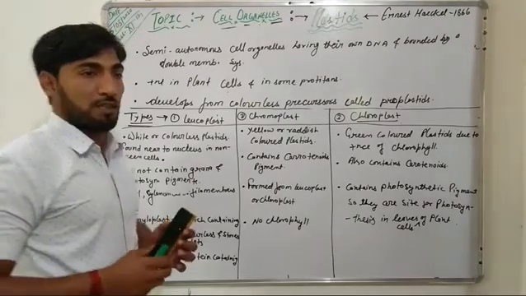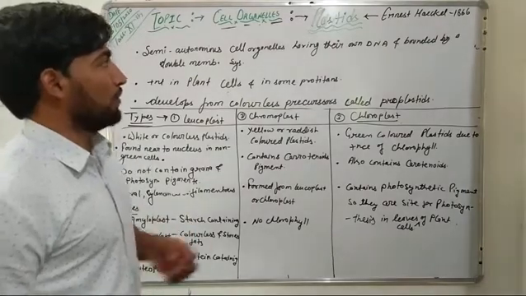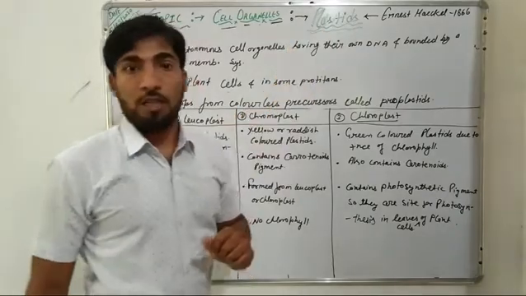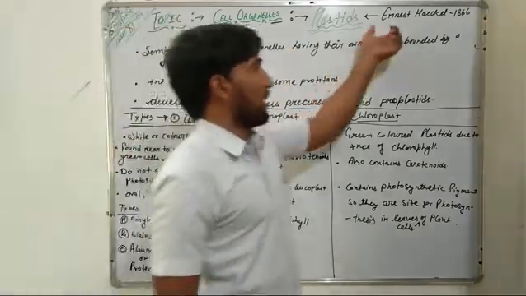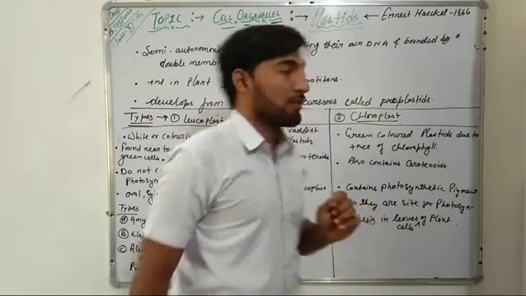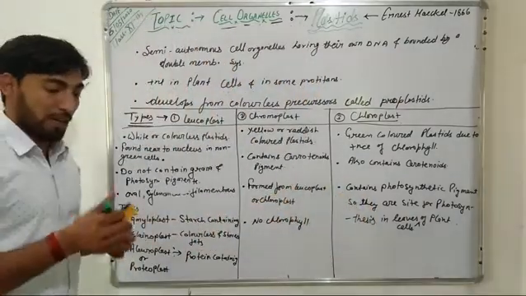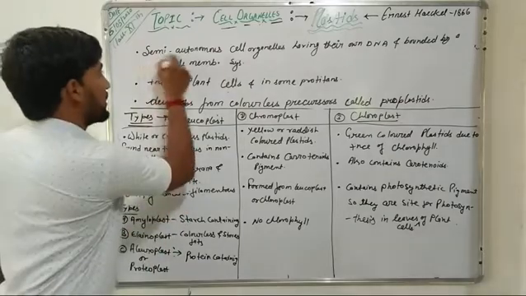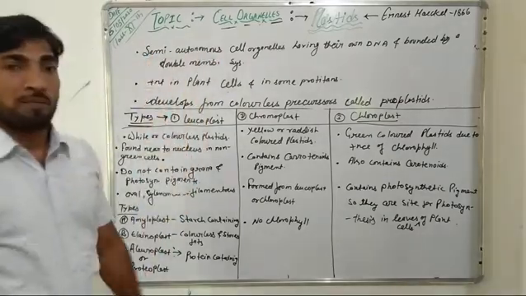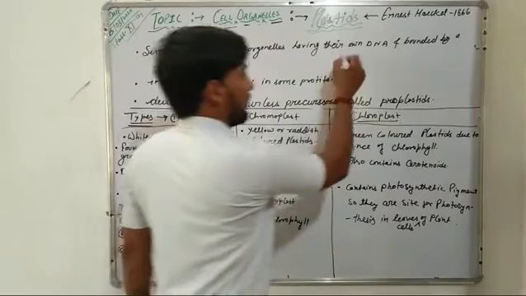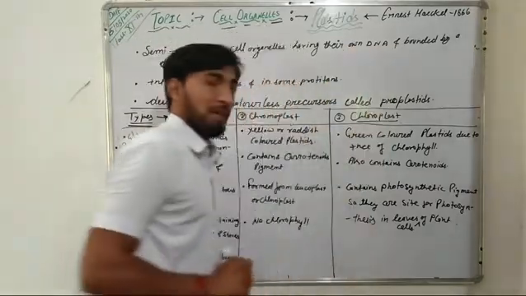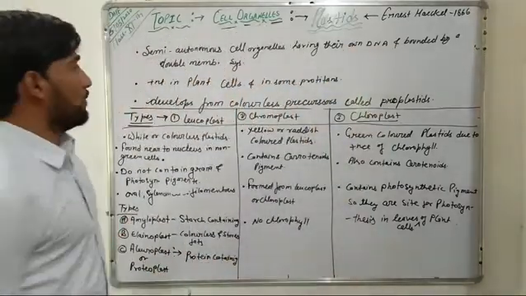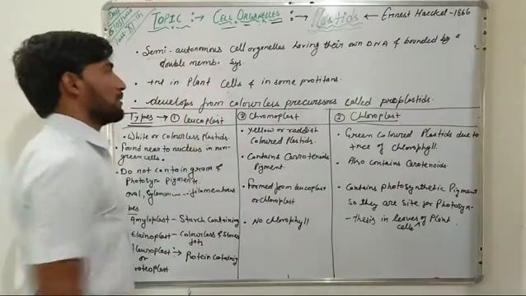Now we will discuss another cell organelle, that is plastids. These plastids were discovered by Ernest Haeckel in 1866, and they are semi-autonomous cell organelles as they contain their own DNA, and they are bounded by a double membrane system.